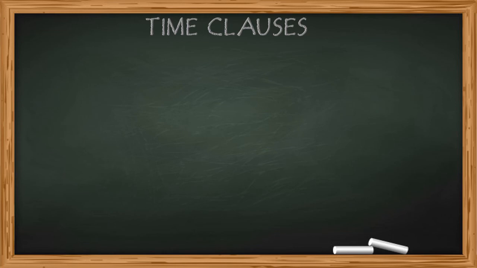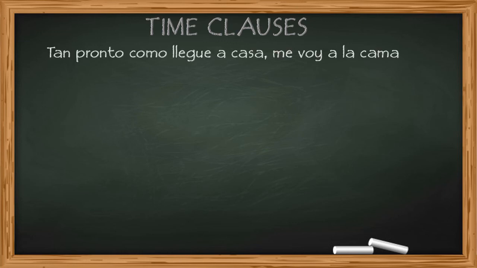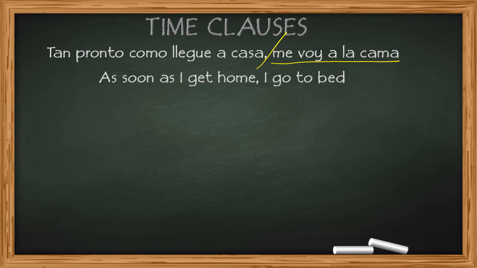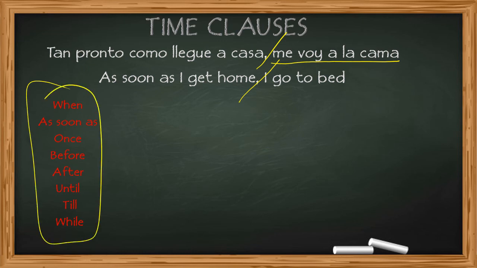Time clauses. Well, they're not really conditional sentences, but they work the same. We've got two different parts, tan pronto como llegué a casa, and there is a result too, me voy a la cama. So as soon as I get home, I go to bed. These are some of the words you can use with time clauses: when, as soon as, once, before, after, until, till, or while.